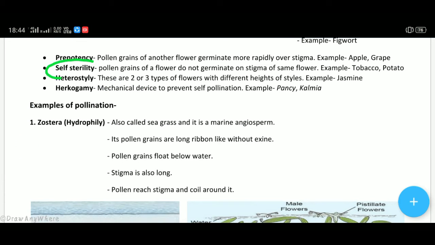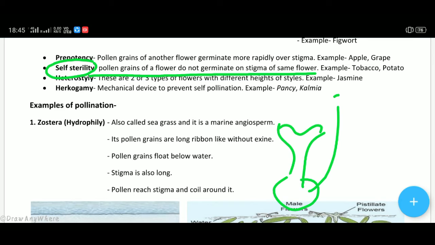The self-sterility means pollen grains of a flower do not germinate on stigma of the same flower. The pollen grains of the same flower are not able to germinate on the stigma of its own flower. Hence, there is no chance of self-pollination.